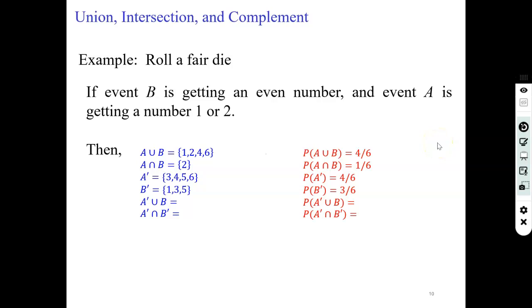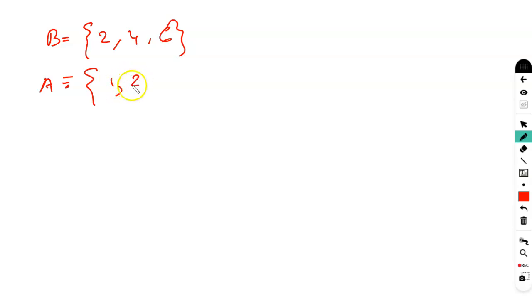So let's see an example here. Roll a fair die. Event B is getting an even number and event A is getting number 1 or 2, and you need to find all these values. So let's first write A and B. B is getting an even number, so B is equal to 2, 4, 6, and A is equal to getting 1 or 2.